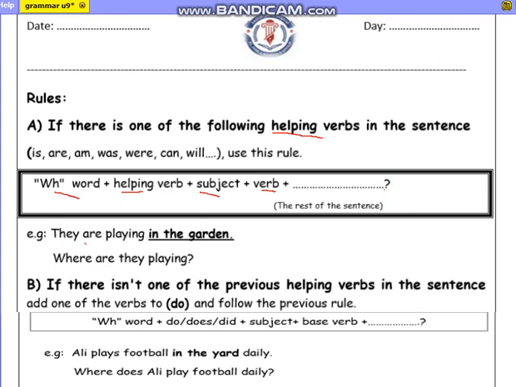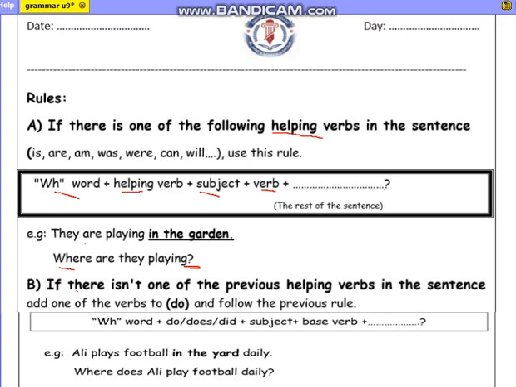Here we have an example. They are playing in the garden. You have to ask about the garden. So if you want to ask about the place, you have to start with where, add the helping verb which is are, then the subject, and at the end the verb, and end the question with a question mark.